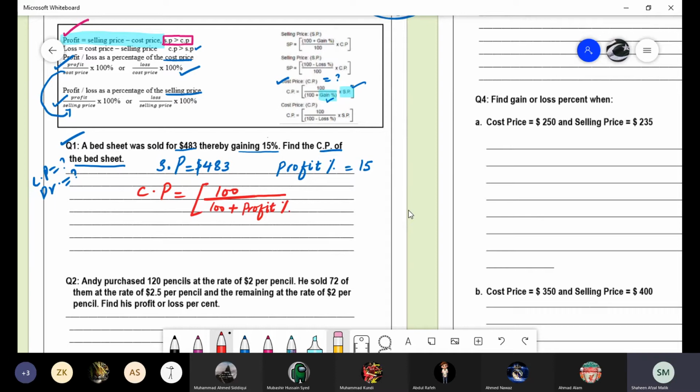Or you can write same as the gain percentage multiplied by selling price. Yes, what will be the answer? Just substitute the values here. 100 over 100 plus what is the profit percentage? 15 multiplied by 483. Do the calculation and tell me the answer.